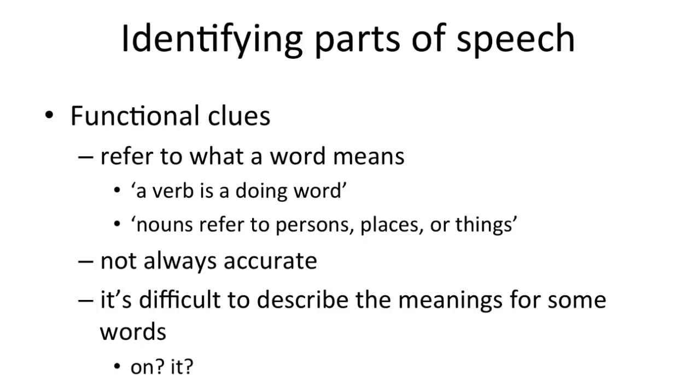There are lots of nouns that don't name persons, places, or things. For example, freedom, or literacy, or anti-disestablishmentarianism. And there's lots of words that name actions but aren't actually verbs, like destruction, which could be thought of as describing an action, but it is a noun, not a verb. And for some parts of speech, it's quite hard to give a description of their meaning. For example, what kind of a meaning would you say that the word on has, or it?